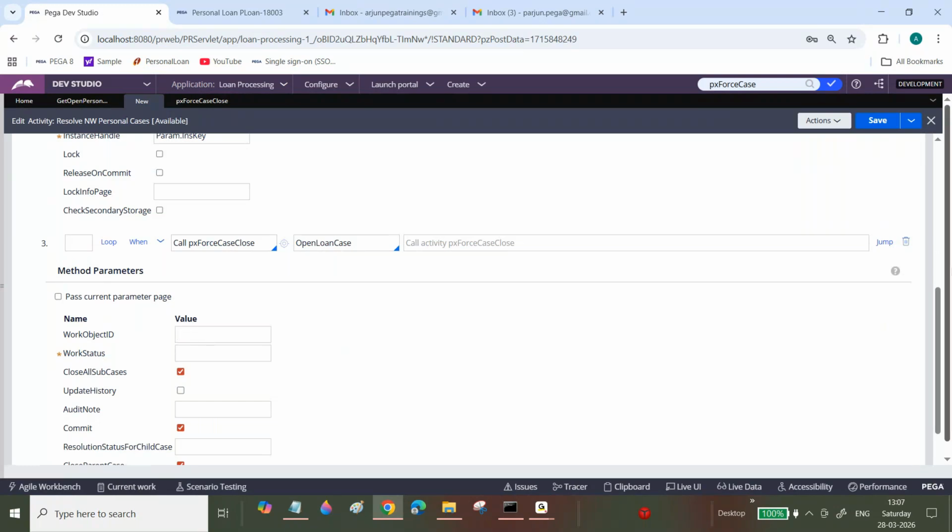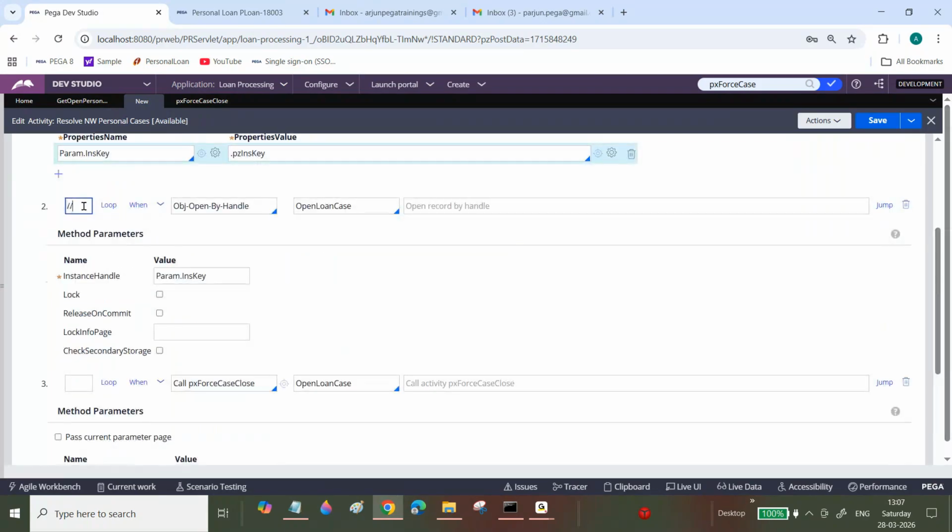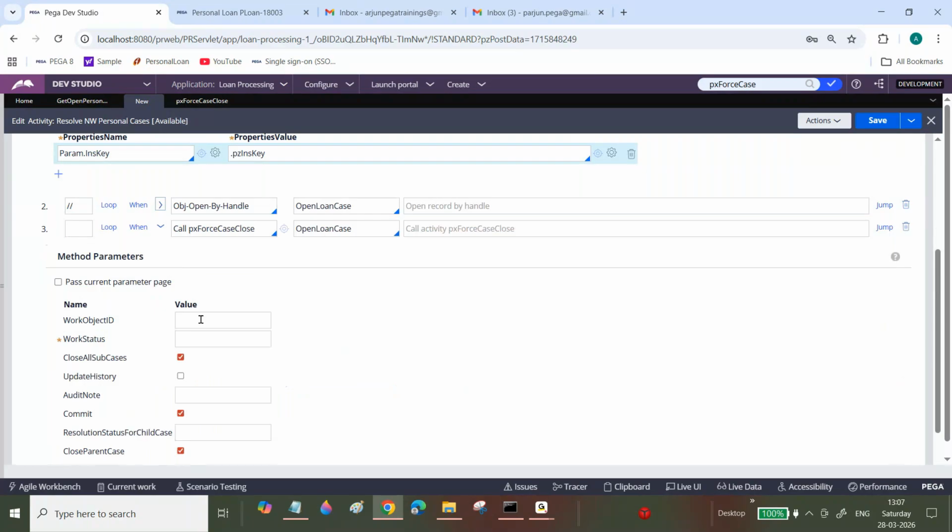INS key. Now see, it's not mandatory to open the case. Again, I'm telling you, it's not mandatory. First, what we will do is we will resolve the case. What is the key? INS key. Now I closed this one. INS key. Resolved. Update the state.